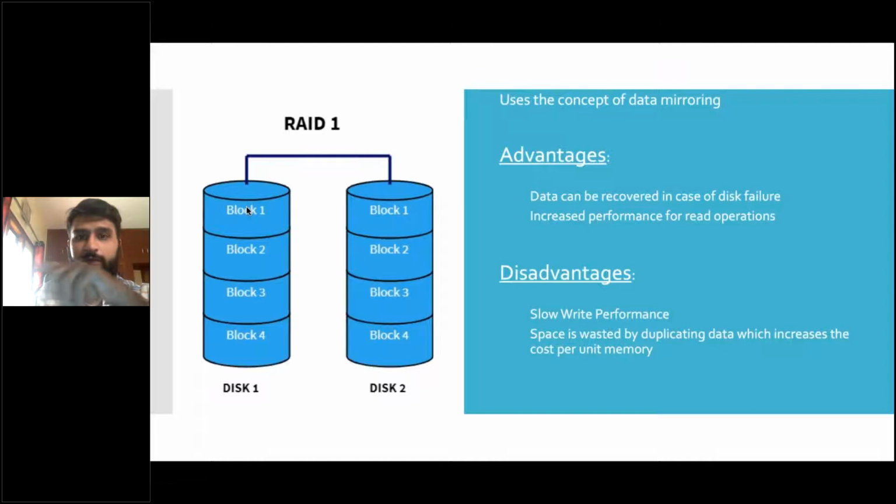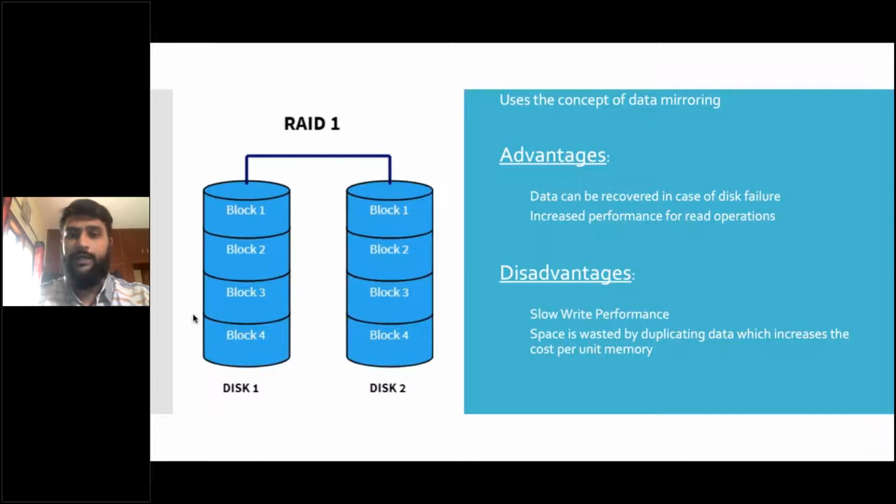Now let's look at RAID 1. This uses the concept of data mirroring. What is mirroring? Look at this diagram. It looks similar to RAID 0, but there is a difference here. Let's assume the same set of data, A, B, C, D, E, F, G. Now what is happening is, A is stored in block 1, and again A is stored in block 1 in disk 2 also. So if A, B, C, D, E, F, G is stored in disk 1, it is also stored in disk 2. This is mirroring.